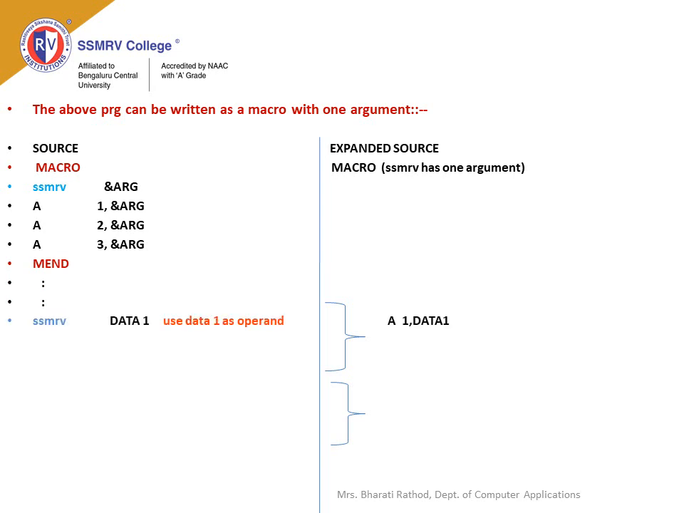When a macro call is processed, the arguments are supplied or substituted for the respective dummy arguments in the macro definition. In the expanded source, we have a set of instructions which did not appear in the source program.